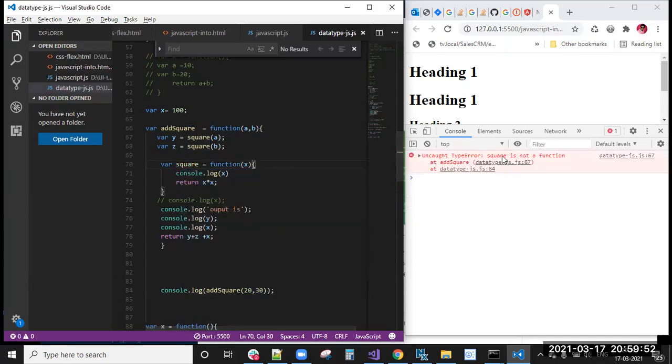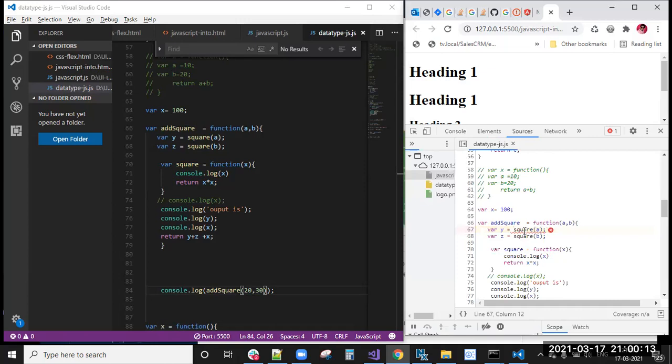Okay, square is not defined, pair square. Square, right? Where did that error come from? Same only.